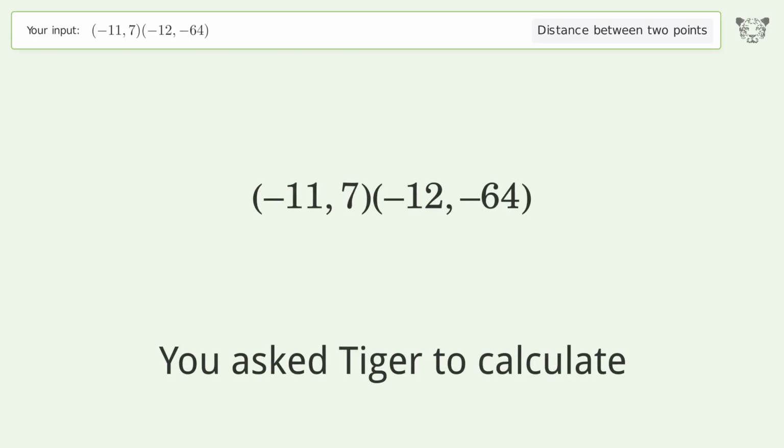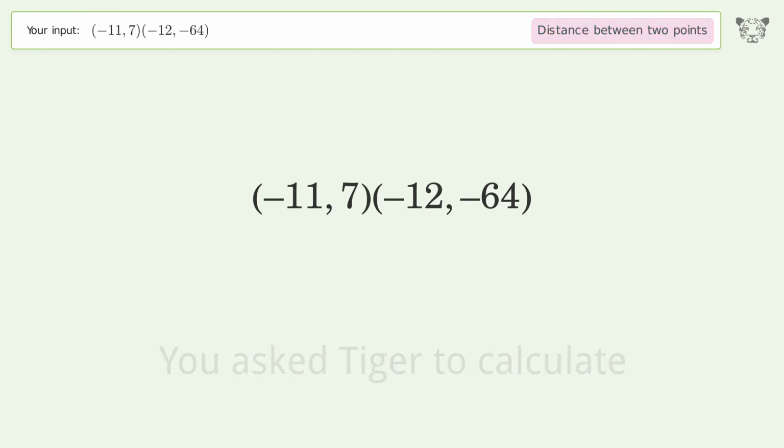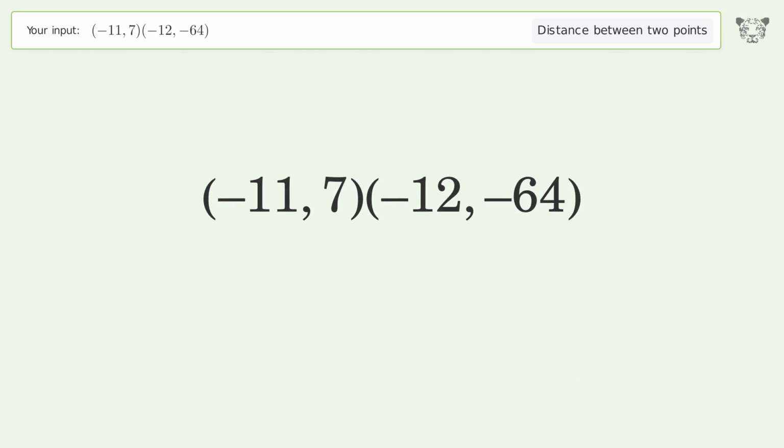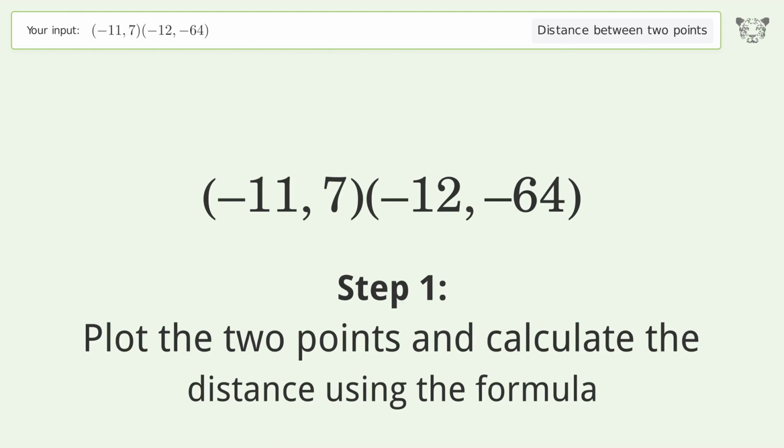You ask Tiger to calculate. This deals with the distance between 2 points. The distance between the 2 points is the square root of 5042 or 71.007. Let's solve it step by step. Plot the 2 points and calculate the distance using the formula.